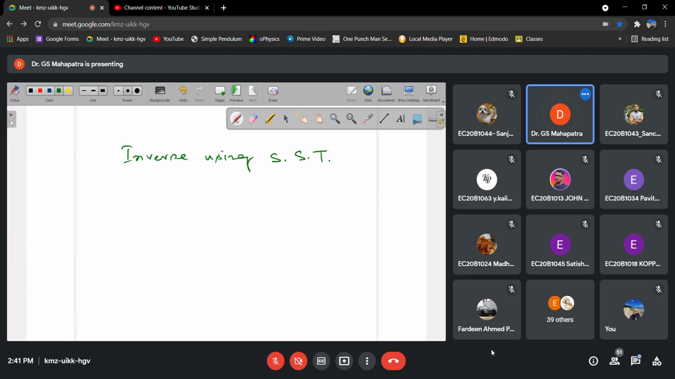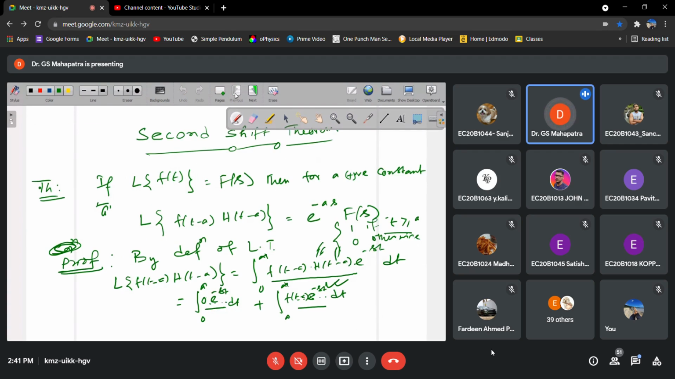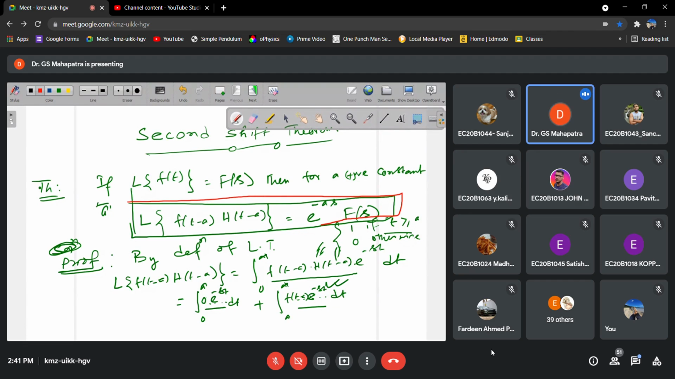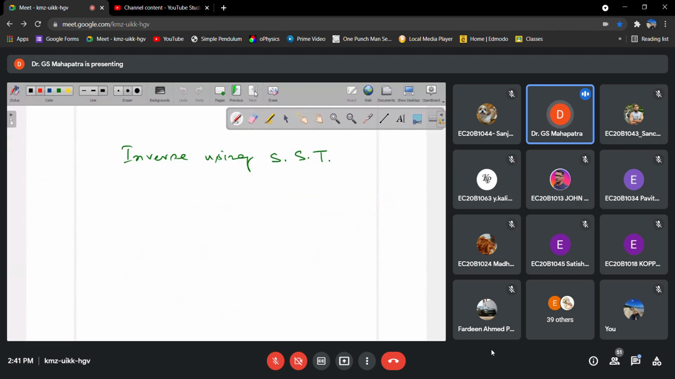So what is second shift theorem? So this is the statement, the second shift theorem. Correct. This is the second shift theorem. Now using this one, you can write. Okay, now next final one. So inverse using second shift theorem. So I will write once again here.